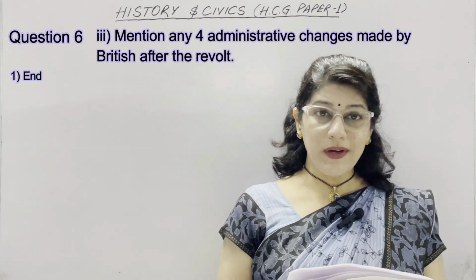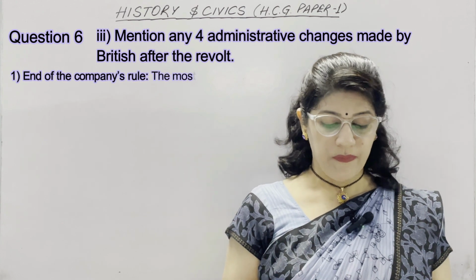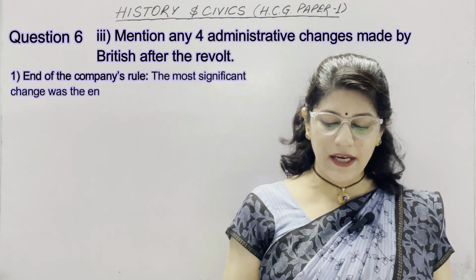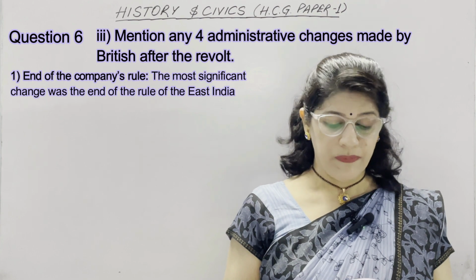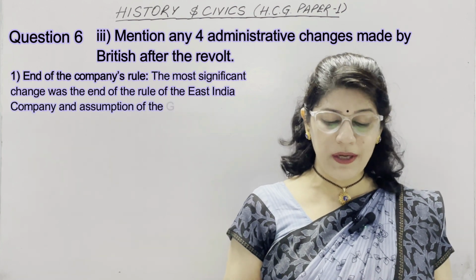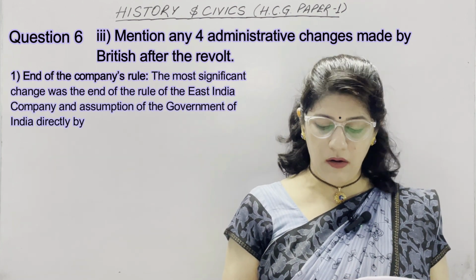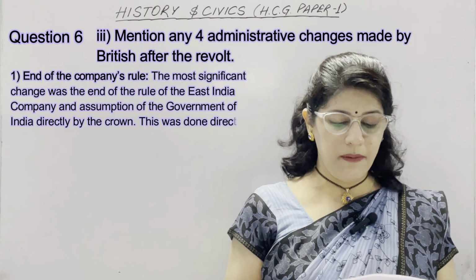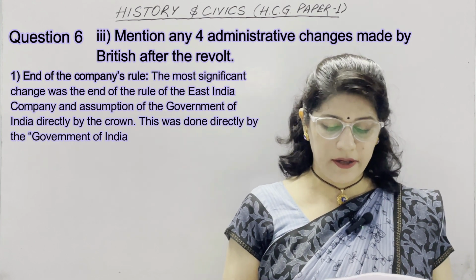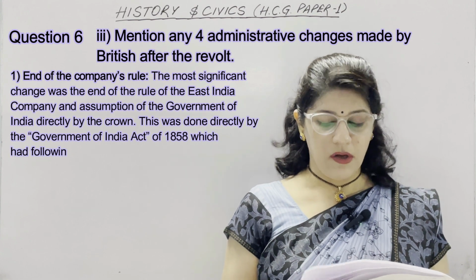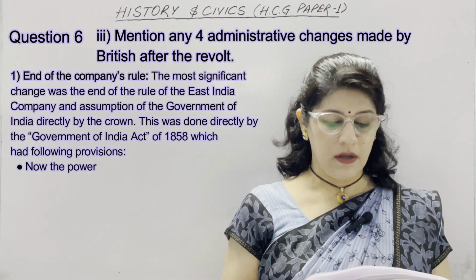Now headings. First heading is end of the company's rule. The most significant change was the end of the rule of the East India Company and assumption of the Government of India directly by the Crown. This was done by the Government of India Act of 1858, which had the following provisions.